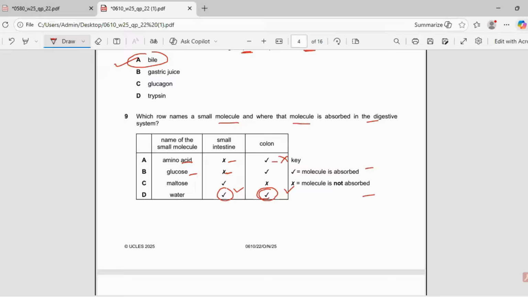Here in A and B, small intestine, they are showing that amino acid is not absorbed. Glucose is not absorbed. This is all wrong. And they are saying maltose is absorbed in the small intestine. So the best possible answer is D.